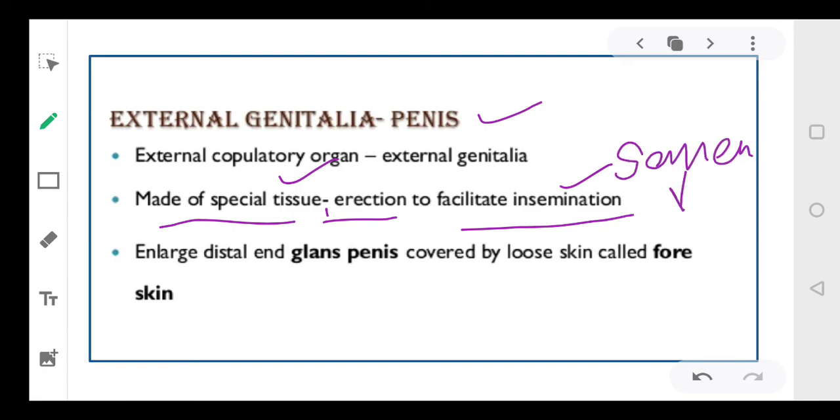Externally, it is covered by a loose fold of skin called the foreskin.